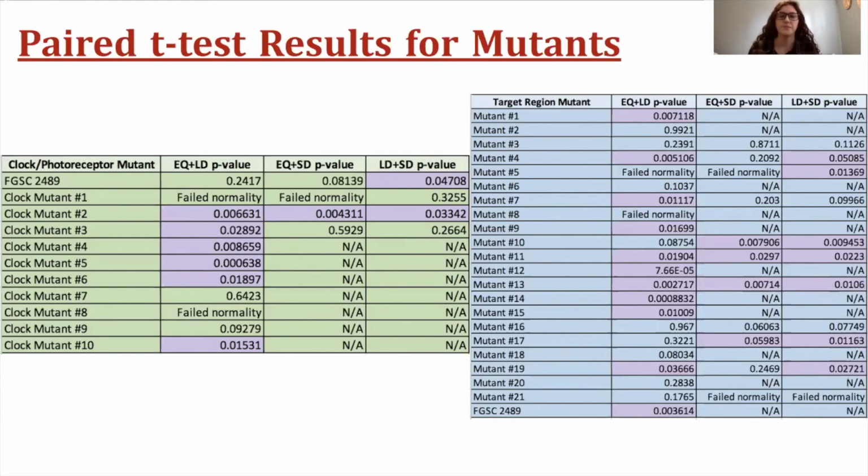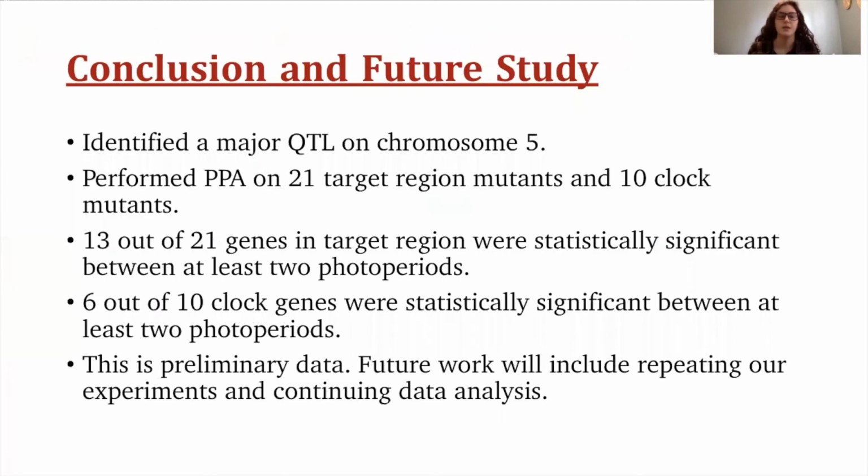In conclusion, we identified a major QTL on chromosome 5 and performed the protoperithecia assay on 21 target region mutants and 10 clock mutants. We determined that 13 out of 21 genes in the target region were statistically significant between at least 2 photoperiods, and 6 out of the 10 clock genes were statistically significant between at least 2 photoperiods.